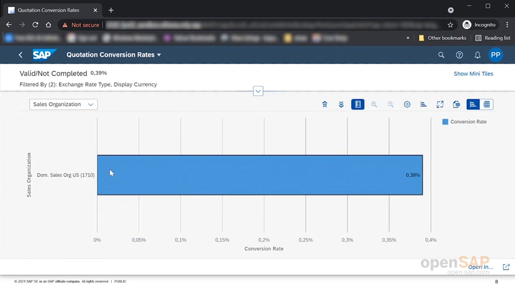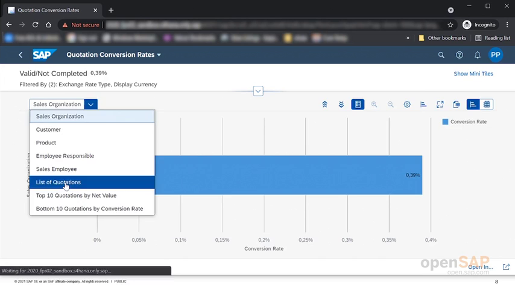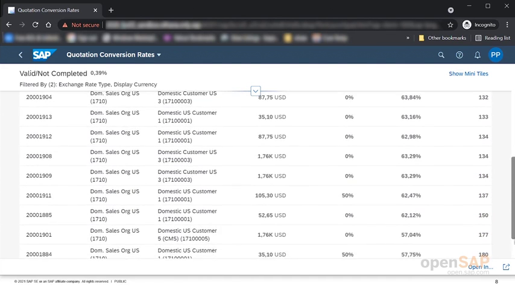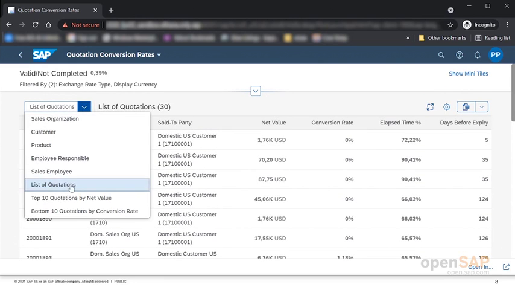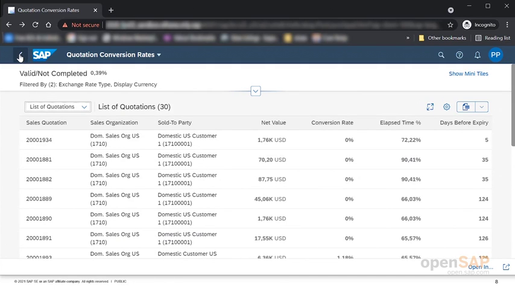Here you see, and now you can slice and dice the information depending on the different sales organizations, or you can go by the list of quotations. Where are these different quotations? And then all these percentages are coming in based on this. And then you can also see the top 10 quotations, or you can even go by the different customers and so on and identify that. So this is what I briefly wanted to show you, how it works in the context of ISLM, how the ISLM framework is helping in this context.